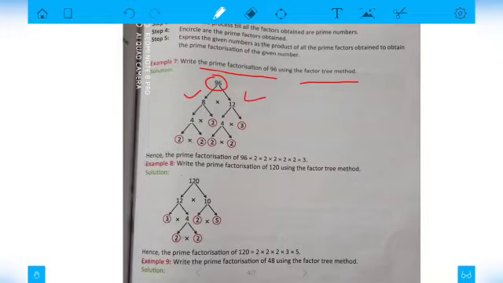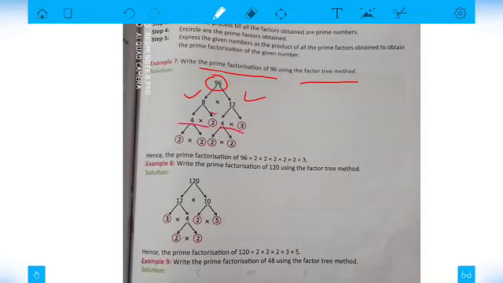So what we will do is again split the number, and remember that we need to do this until we get a prime number. For example, 8 can be written as 4 into 2, and 12 can be written as 4 into 3.